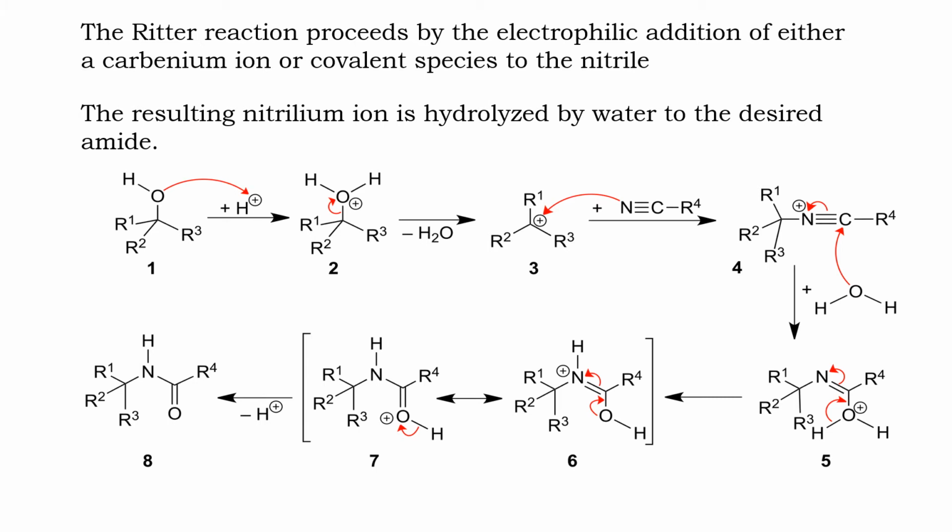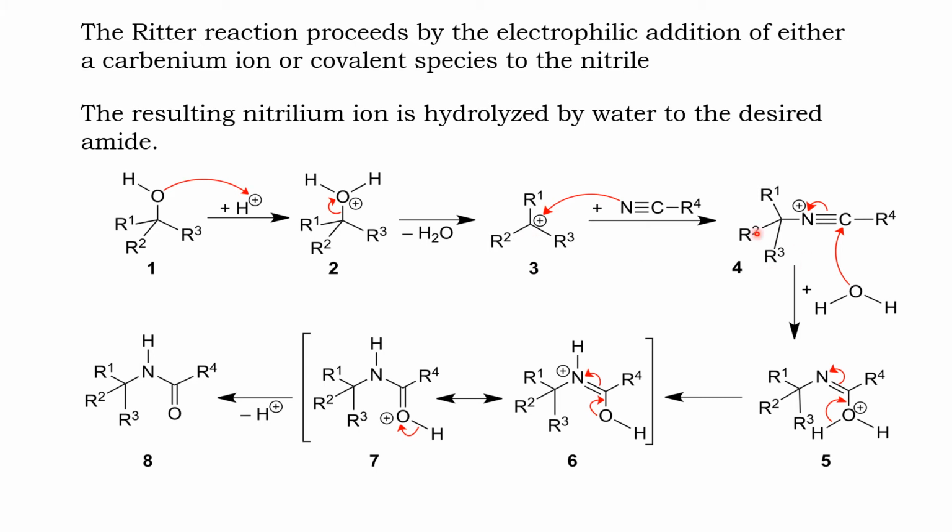Check the mechanism here. It's a simple mechanism. In the first step, a carbocation has to be generated. This carbocation is generated from the alcohol or from the double bonded compound. So here we have a carbocation, and the carbon has a positive charge.